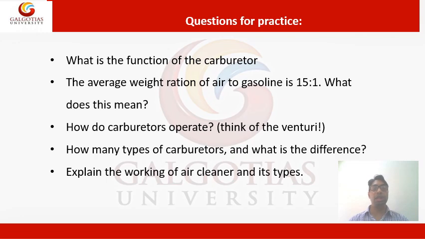Now these are the questions for practice for all of you. What is the function of a carburetor? The average weight ratio of air to gasoline is 15:1. What does this mean? How does a carburetor operate? How many types of carburetor are there and what is the difference between them? And explain the working of an air cleaner and its types. So these are some questions for your practice.